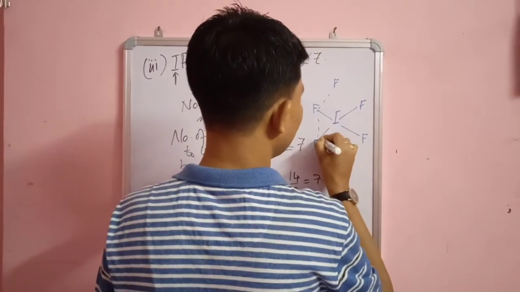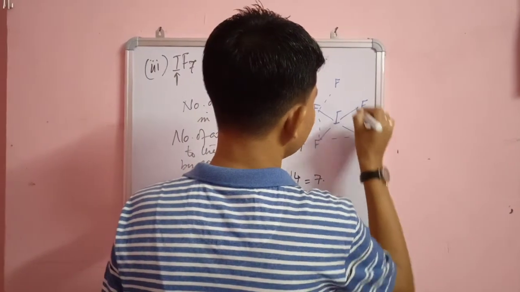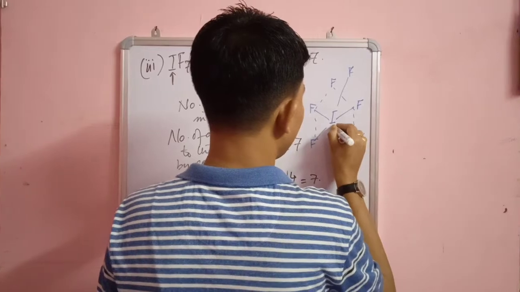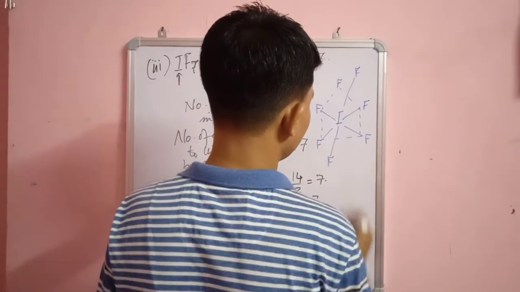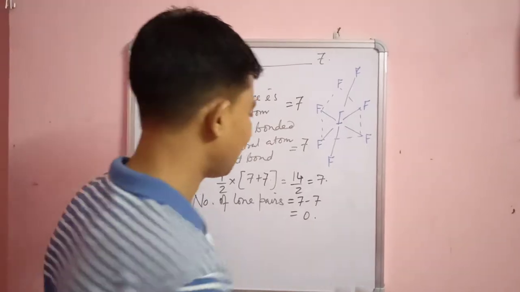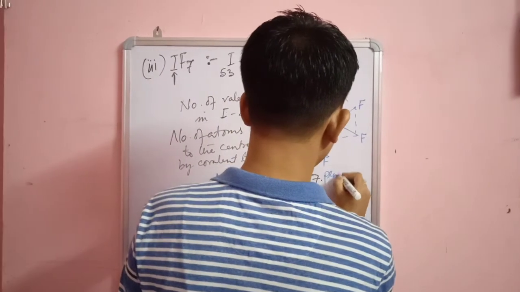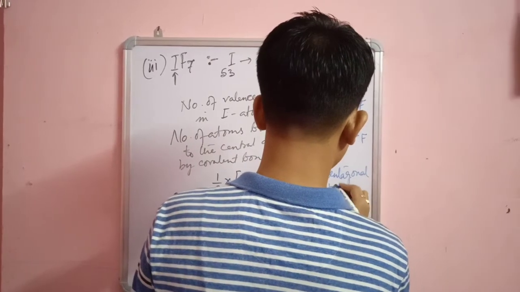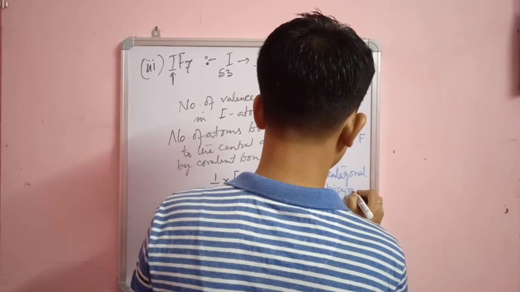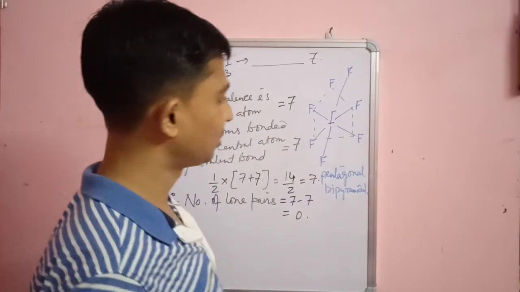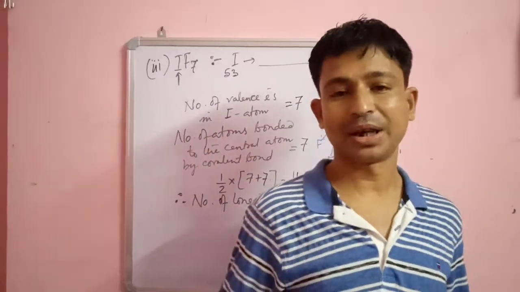And one fluorine atom here, another fluorine atom here. So the shape is called pentagonal bipyramidal. Okay, so कितना easily आ गया हमारा shape, because we know that formula, we can easily find out the